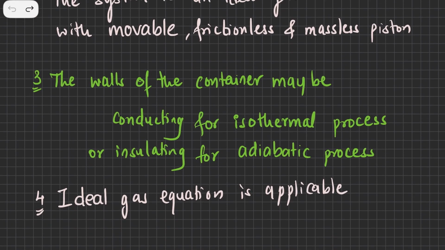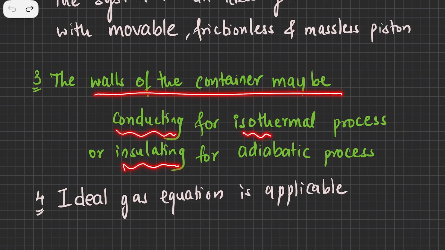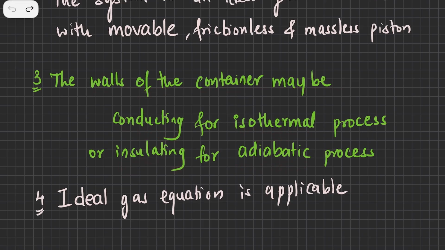Then the third is that the walls of the containers may be conducting or insulating, depending upon whether the process is isothermal or adiabatic. Again, I would say just wait for a few more videos and come back to these, because we are going to discuss isothermal and adiabatic processes in much more detail. The walls of the container may be conducting, that means they can transfer heat, in an isothermal process.